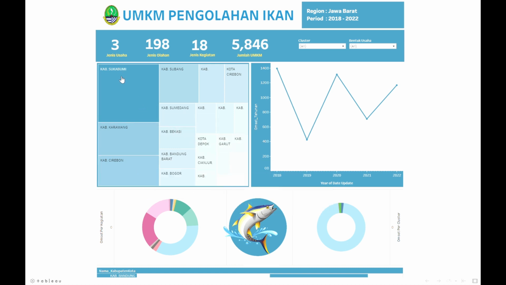Such as here, the Regency of Sukabumi has 1,137 MSMEs with 11 activity types and 44 processing types, and the same goes for other cities or regencies. Then here we have the information about total revenue.